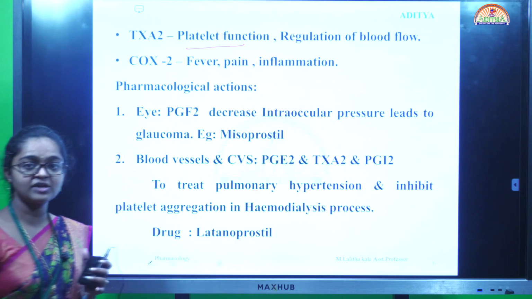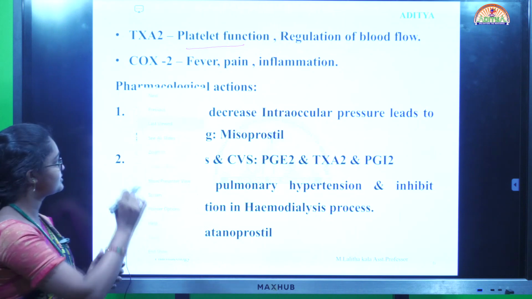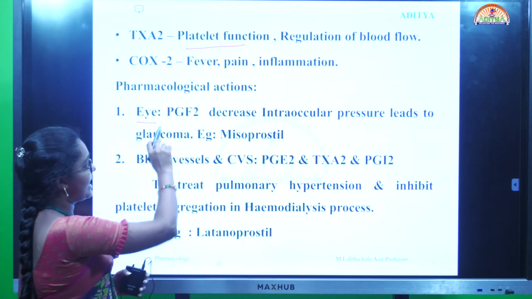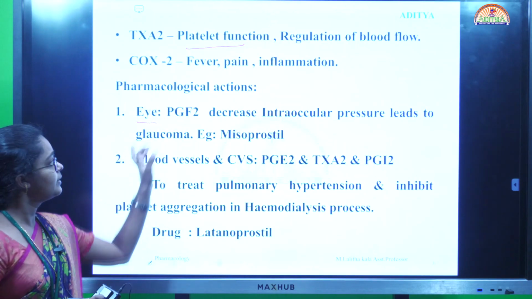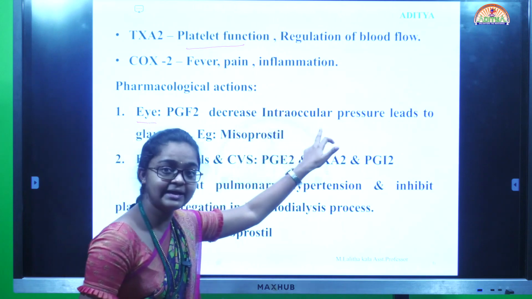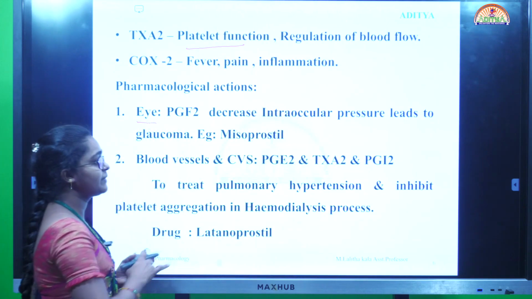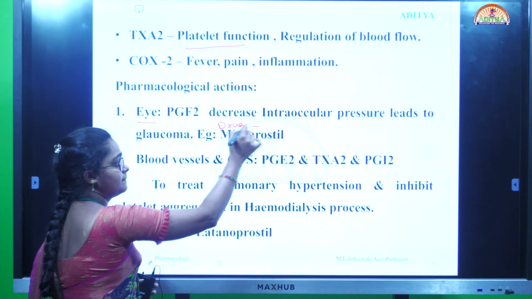Next, coming to pharmacological actions of prostaglandins. First one is the eye. Eye includes intraocular pressure, which we have already discussed. It is used to decrease intraocular pressure, that means it is used to treat glaucoma. Example, the drug involved in this is misoprostol.